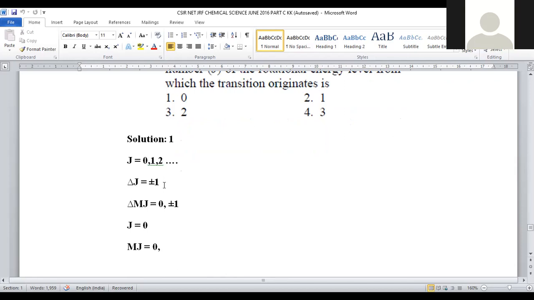Otherwise, 1 to 0 is also possible, plus or minus. They indicated it with plus or minus. 0 to 1 is called absorption and 1 to 0 is called emission. In both ways that kind of transition is possible, and the magnetic quantum number is depicted as delta mj equal to 0, plus or minus 1.